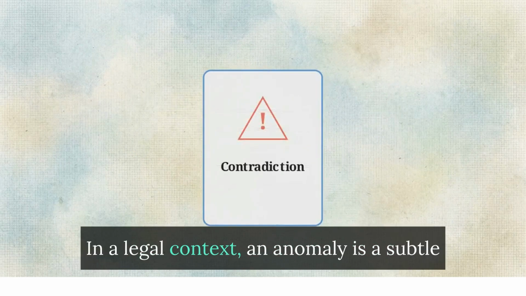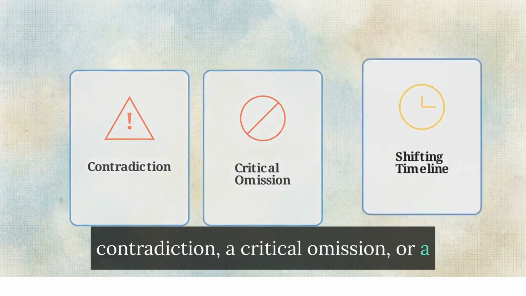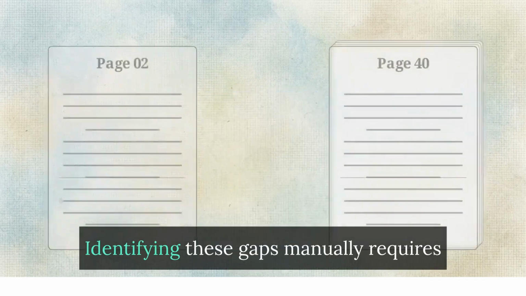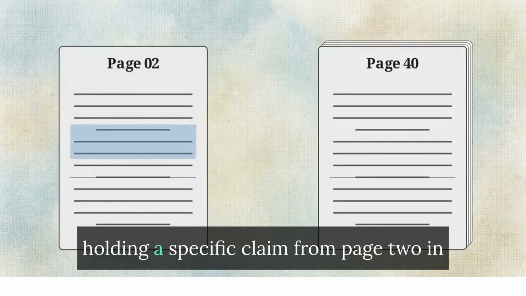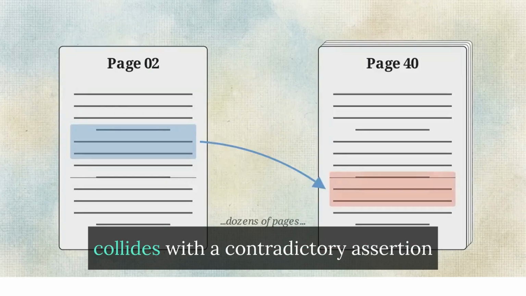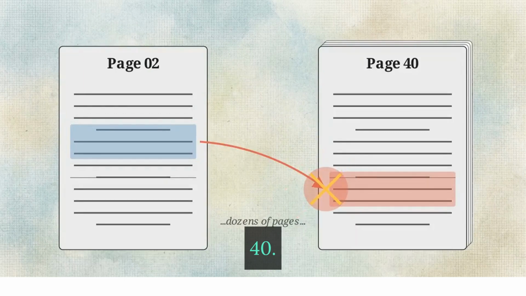In a legal context, an anomaly is a subtle contradiction, a critical omission, or a shifting timeline buried deep within the prose, often separated by dozens of pages. Identifying these gaps manually requires holding a specific claim from page 2 in your memory and recognizing when it collides with a contradictory assertion buried in a deposition transcript on page 40.